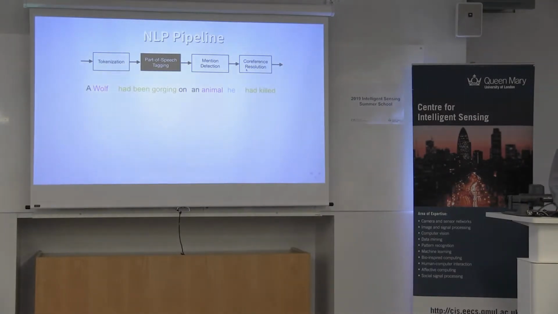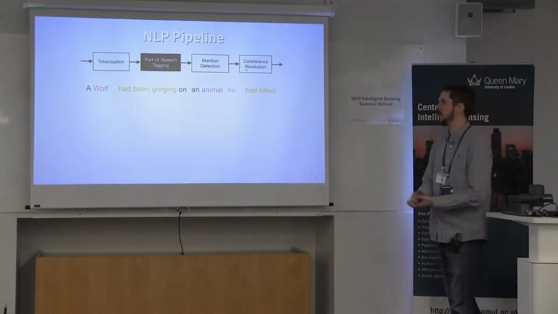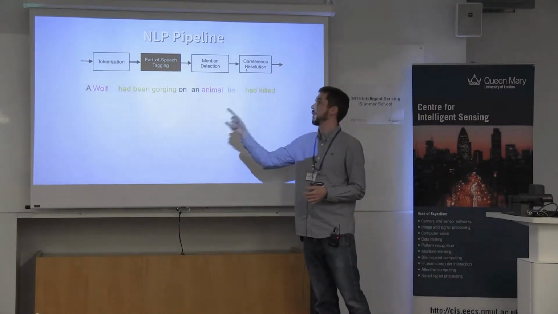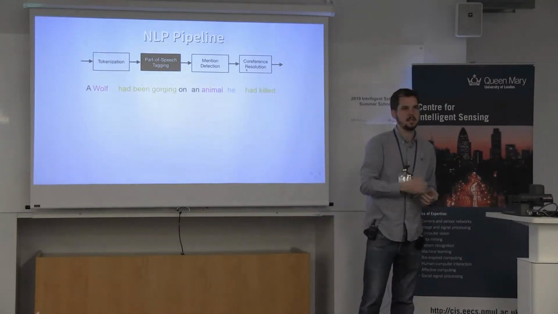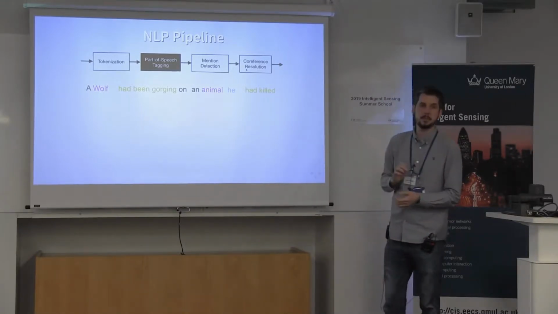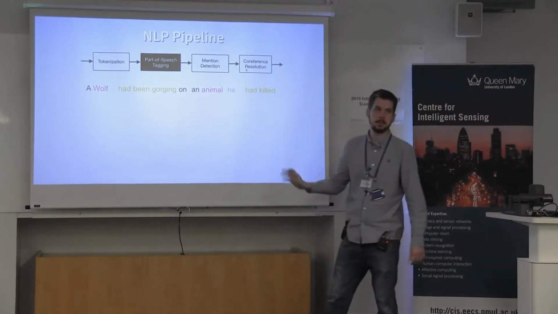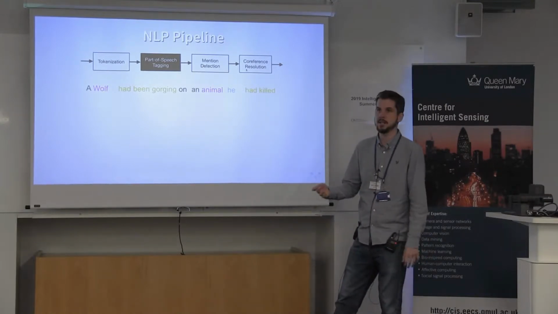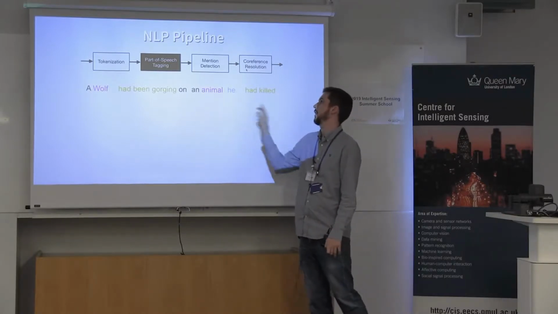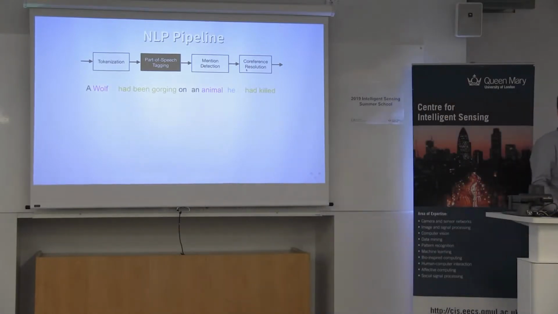Onto the language. Here we've got an example of an NLP pipeline. For those of you not familiar with natural language processing, the classical approach is to handle it in a series of steps. Obviously, there are some modern approaches now, like end-to-end neural network systems, but the classical approach is handling it in a series of steps. And we do annotation in the same way. First of all, there's tokenization, splitting the text into separate elements, which poses some complications. We don't really use crowdsourcing for that much anymore. Then part-of-speech tags, which you can see identified here. These are things like the nouns, verbs, and pronouns, seen in blue there.